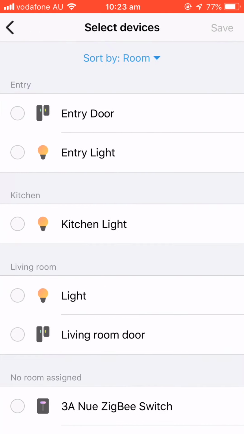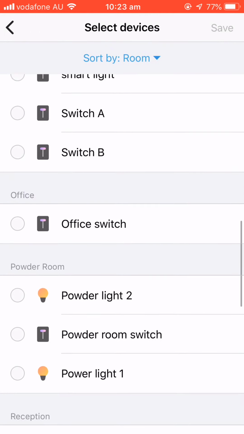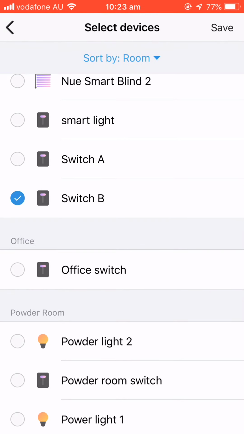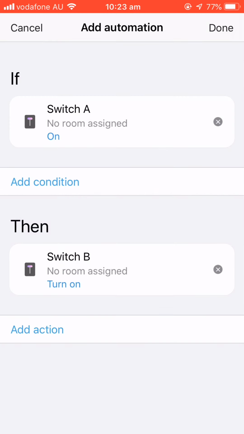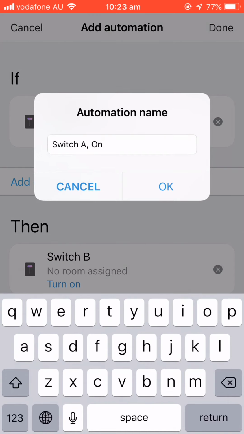Choose the control device. Find the switch B. Save. And we choose the switch on as well, turn on. And save. Okay, click done. Yeah, switch A on. That's the